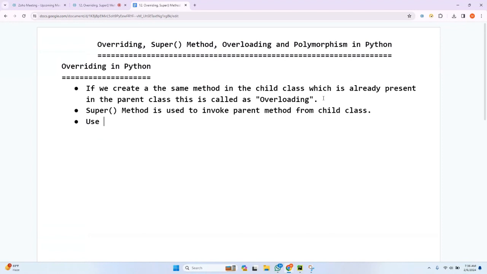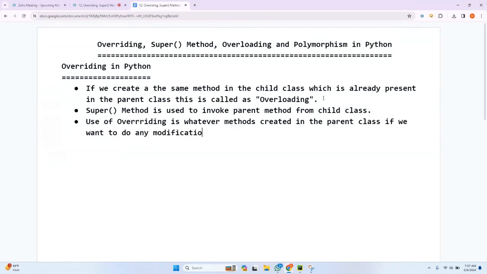See, what is the use of overriding? Whatever methods are created in the parent class, if we want to do any modifications, we can just recreate those methods in the child class.